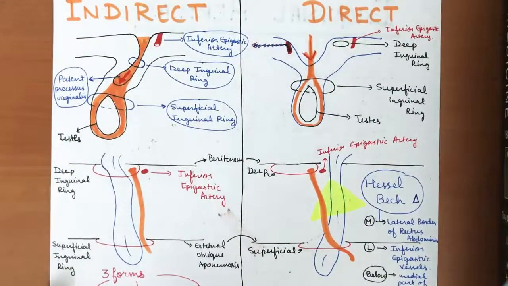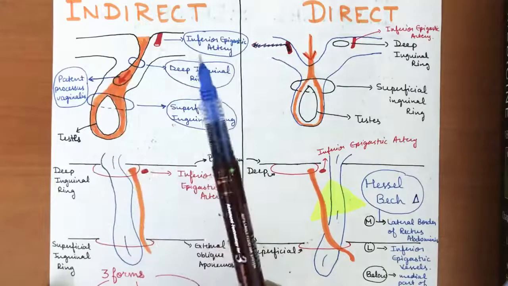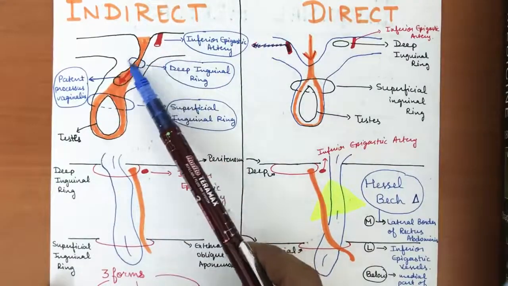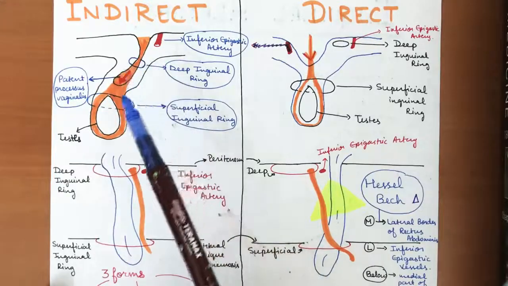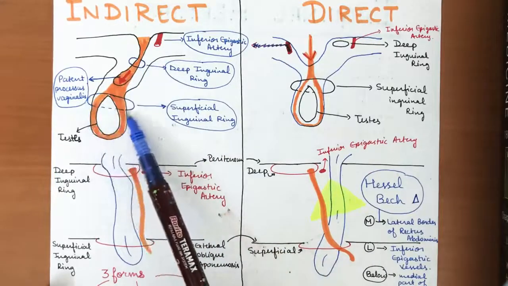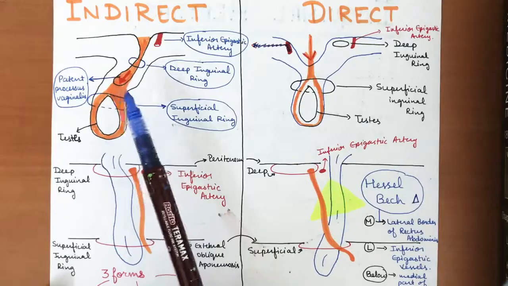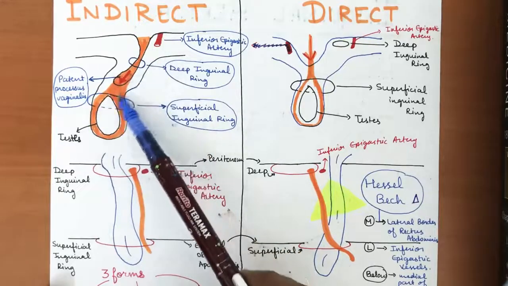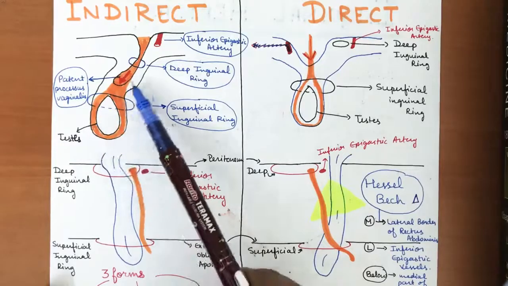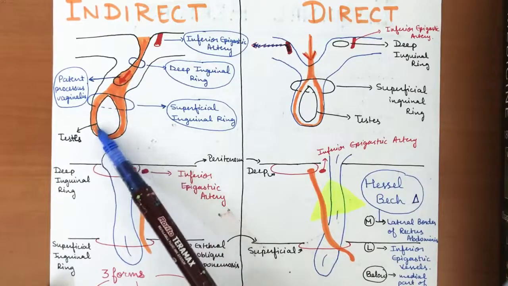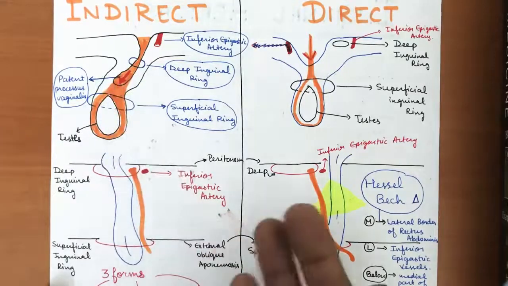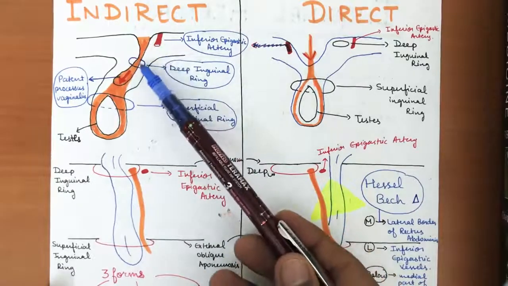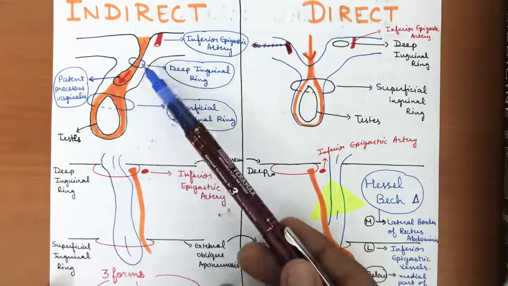First, we will see the indirect hernias. In case of indirect hernias, if this is the deep inguinal ring, or the inlet, and this is the superficial inguinal ring or the outlet, and this is the protruding part of any abdominal content, for example small intestine or omentum, then they can protrude through these two rings, through the inguinal canal.